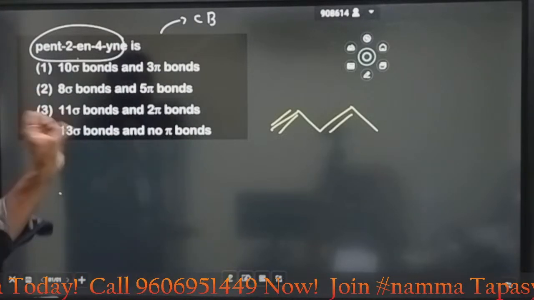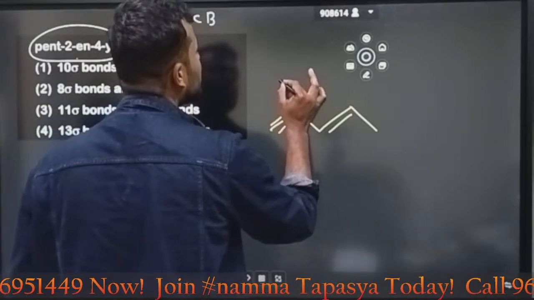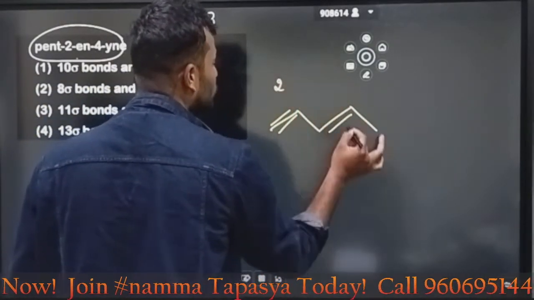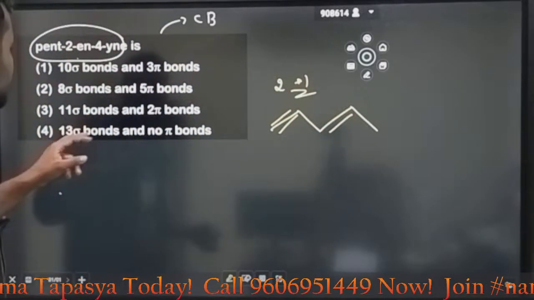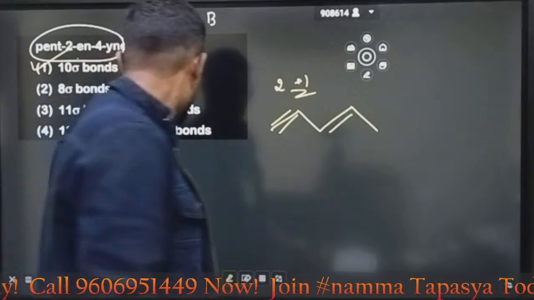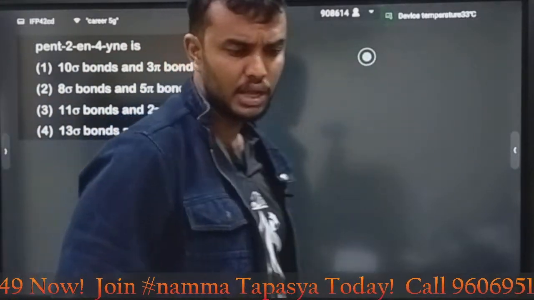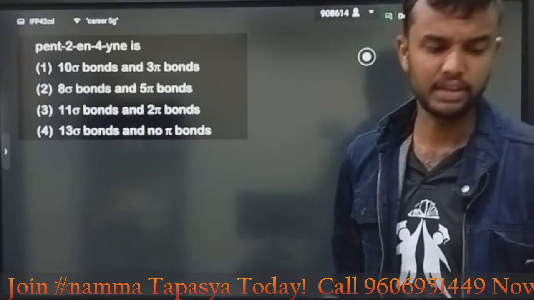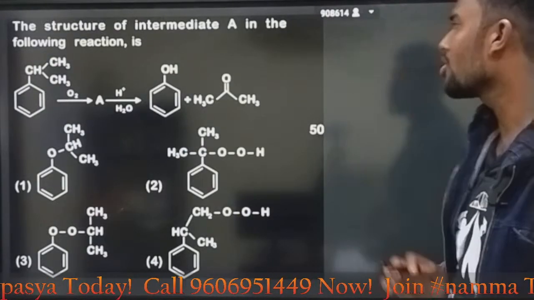In this structure, how many sigma and how many pi bonds they are asking? Here look here, in the triple bond 2 pi bonds are there. In the double bond 1 pi bond, totally 3 pi bonds are there. The answer is option E, 10 sigma and 3 pi. Within a second, my dear bacho, we can give the answer. Very easy.